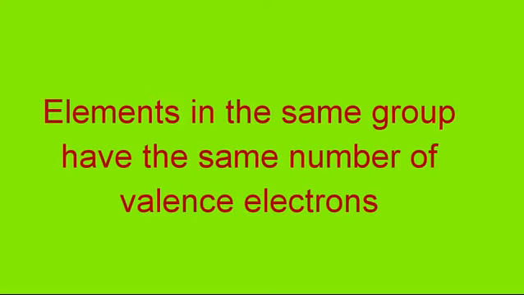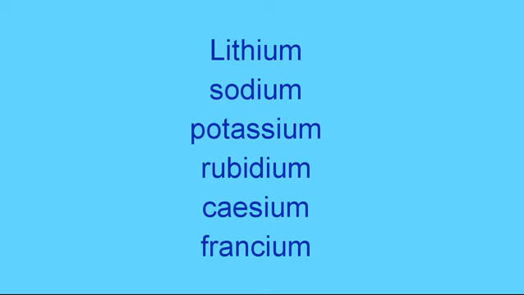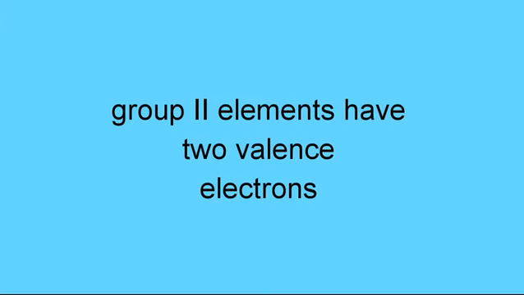So then all the elements in the same group, like I said, have the same number of electrons in their valence shell. For example, in group 1 we have lithium, sodium, potassium, rubidium, cesium, and francium. Now, all these ones have only 1 electron in their valence shell. If you go to group 2, you will have beryllium, magnesium, calcium, strontium, barium, and radium. All these have 2 electrons in their valence shells.